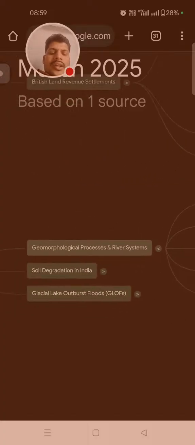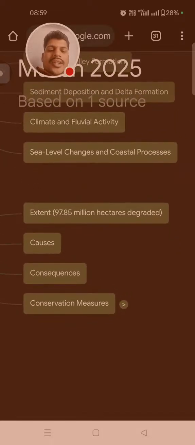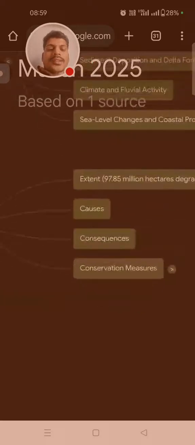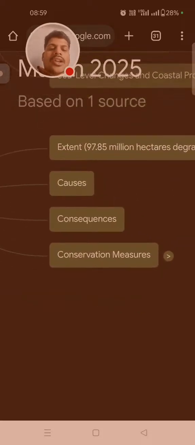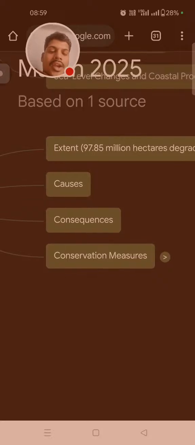Then soil degradation in India. So extent: 97.85 million hectares degraded. The causes of soil degradation are climate change, use of fertilizer, erosion, and many constraints of soil.